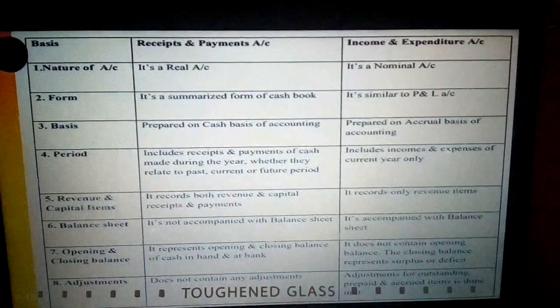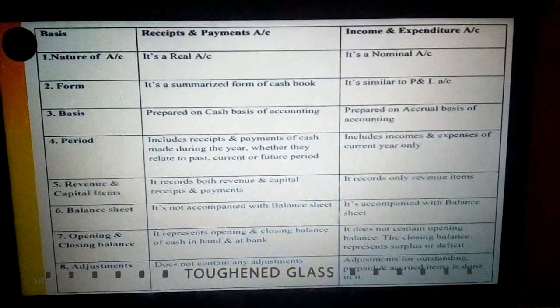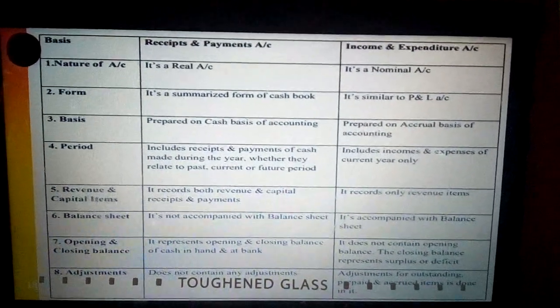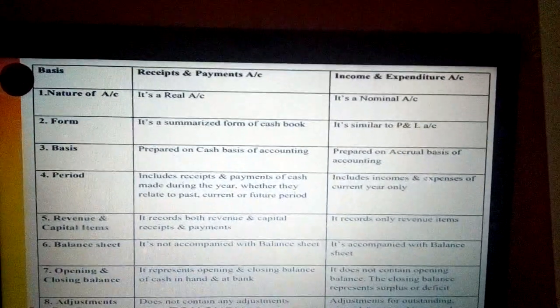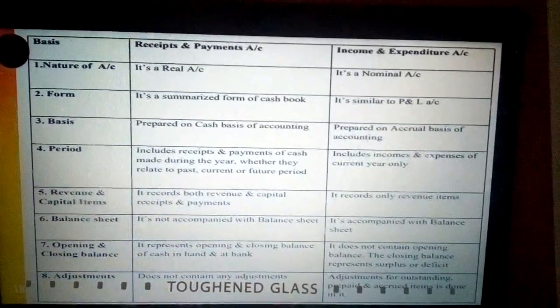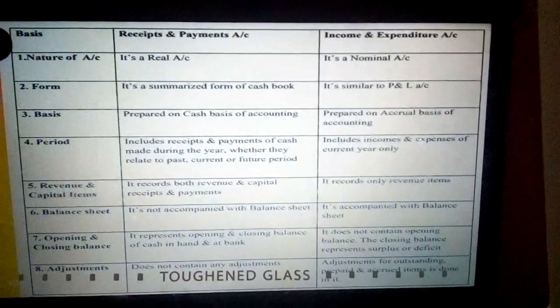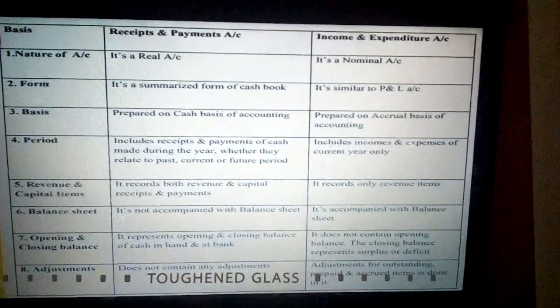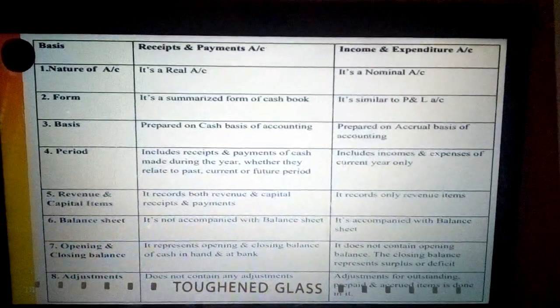So the first point is on which basis the differentiation is made: the nature of the account. Receipts and payments account is a real account. That means debit what comes in, credit what goes out. Whereas in case of income and expenditure account, it is a nominal account. The rule says debit the expenses and losses and credit the incomes and gains. I hope you understood this one.